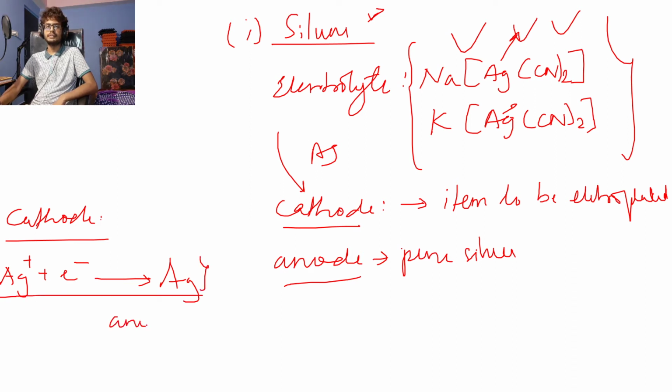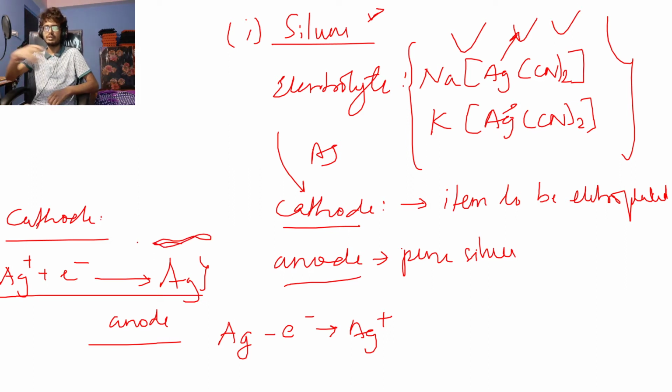Similarly, for the anode reaction, Ag minus e negative gives Ag plus, similar to the one I just explained with the copper sulfate solution. So in the cathode, pure silver will get deposited. Over that item in the cathode, like a spoon or whatever it is, you will get silver deposited by this reaction.